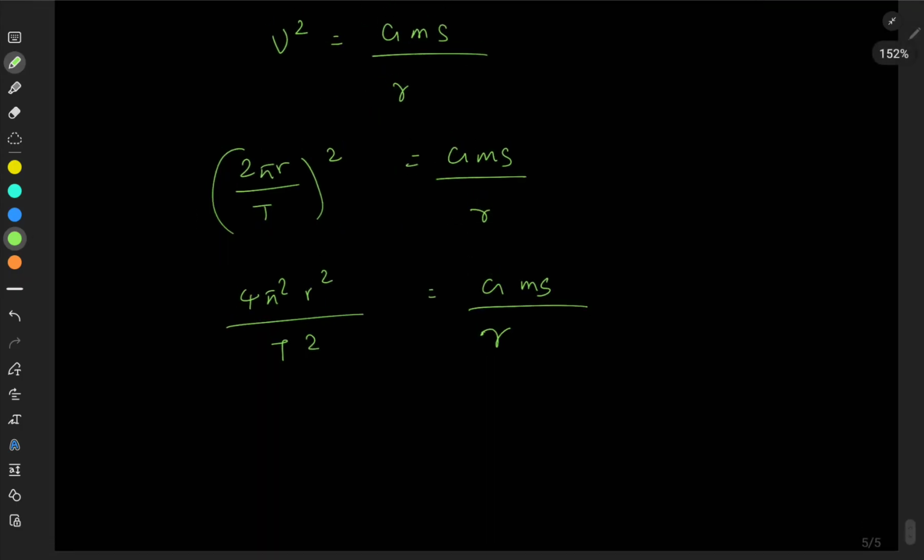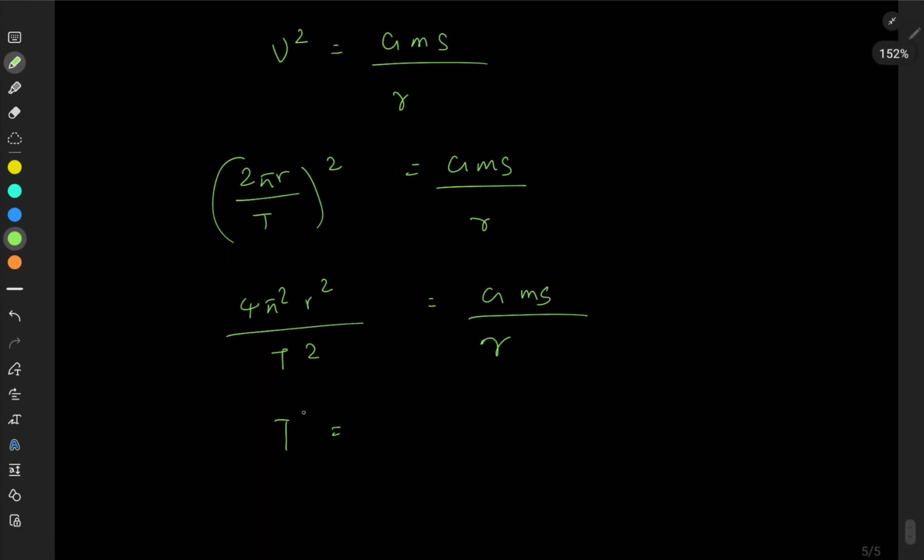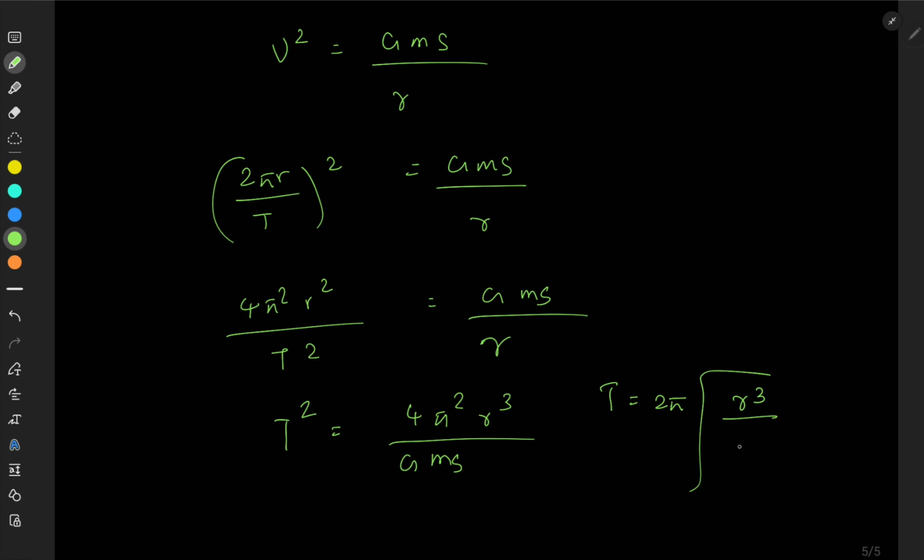So you can see the time period, I can take an expression T squared is equal to 4 pi squared r cube over G into ms. So time period is equal to, I can take 4 pi squared, square root of that is 2 pi, take it out, then you have r cube over G ms.